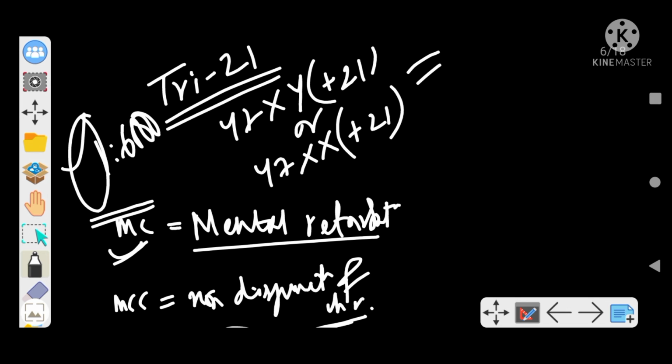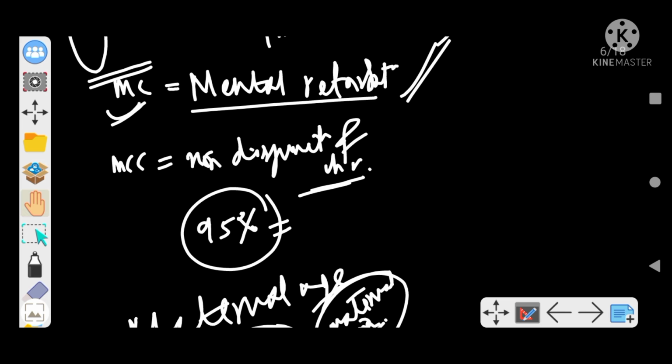The karyotype is 47XY plus 21 or 47XX plus 21. It is the most common chromosomal abnormality which is the cause of mental retardation, right? And the most common cause of Downs is meiotic non-disjunction of maternal chromosomes. Remember that it is both maternal and paternal, but maternal being the majority, 94% being maternal only, right? So that's why we say it is a meiotic non-disjunction of maternal chromosomes, right?